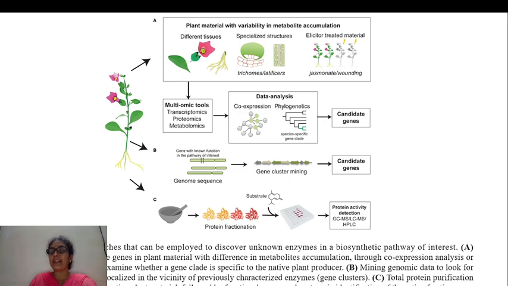In mechanism B, mining genomic data to look for genes that are physically localized in the vicinity of a previously characterized enzyme. In C, total protein purification and fractionation from the plant, followed by functional assay and proteomic identification of the active fraction. So in this video, we studied the application of omic tools in different ways: how we can apply them in the microbial community and agriculture for identification of new genes and new species, and in unknown plants, which type of genes are present in them. Thank you.